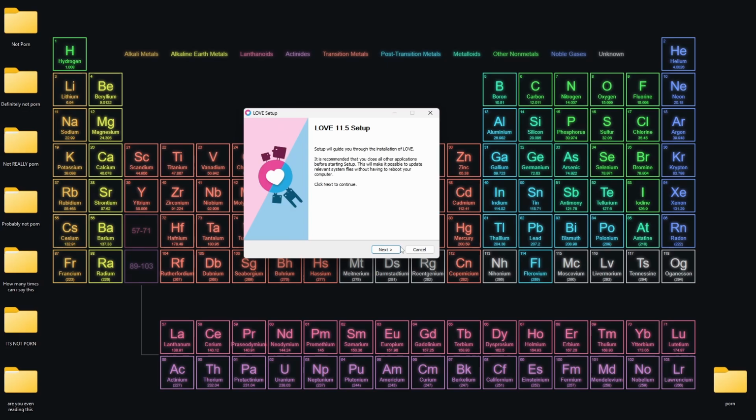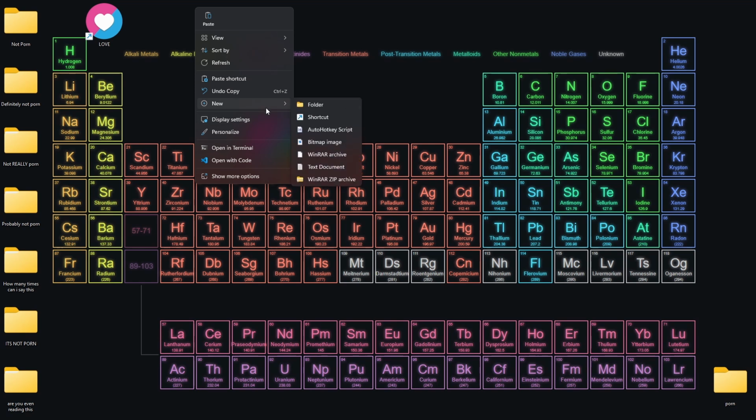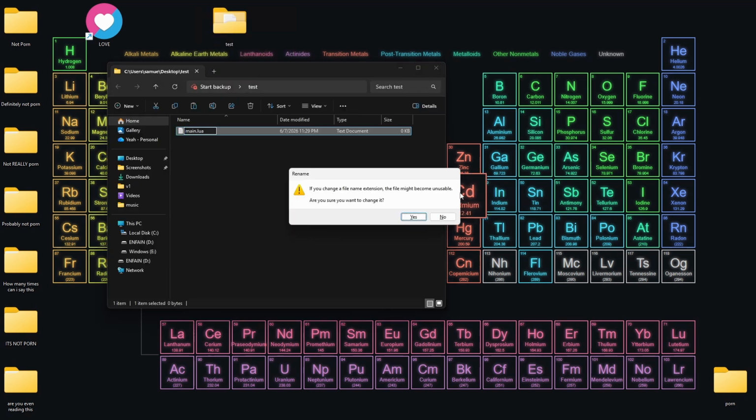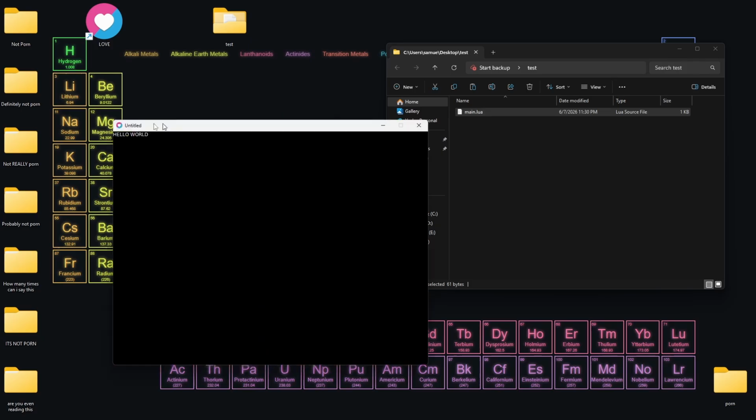The best way I can demonstrate Love2d is by first installing it from the website, grabbing a shortcut to the executable, popping it on my desktop, making a folder with the first file being titled main.lua, writing this line in it, and then dragging the folder into the shortcut that I just made.